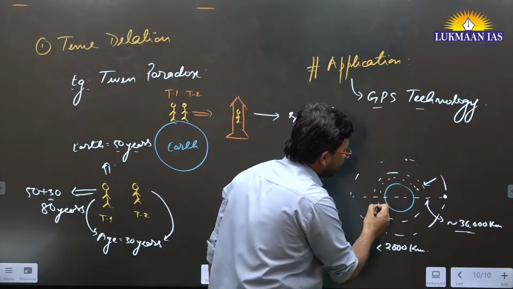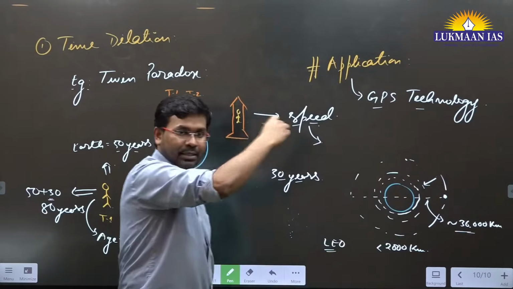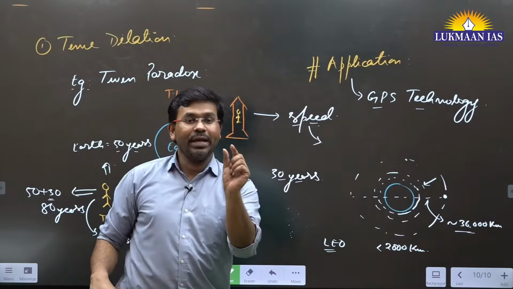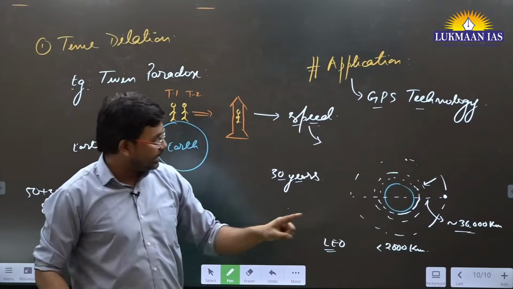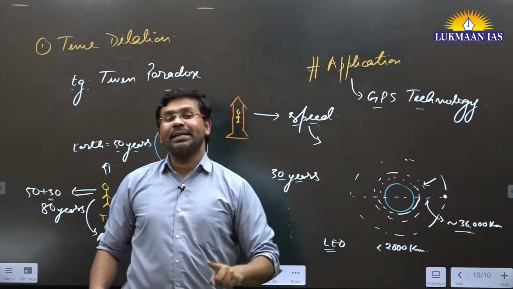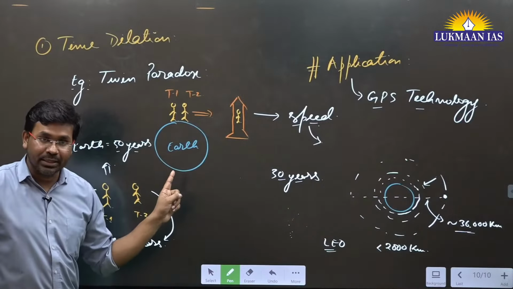That satellite is revolving at a very fast pace as compared to the rotational speed of Earth. So here the speed will be very high. If we have an atomic clock in this particular satellite, that clock will experience time slower as compared to the clock on the Earth.